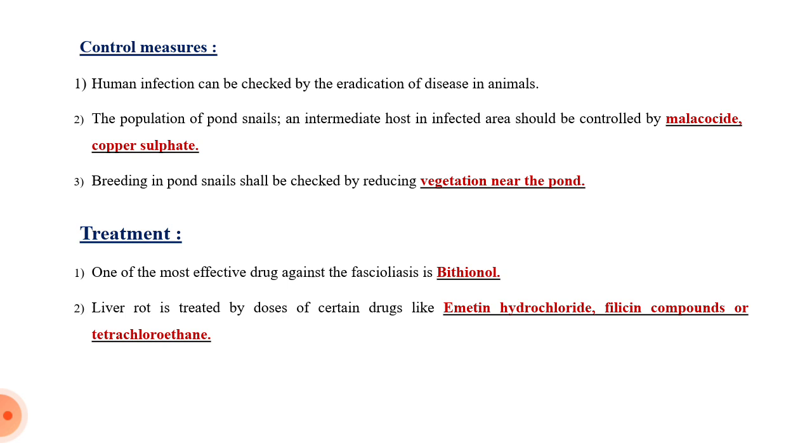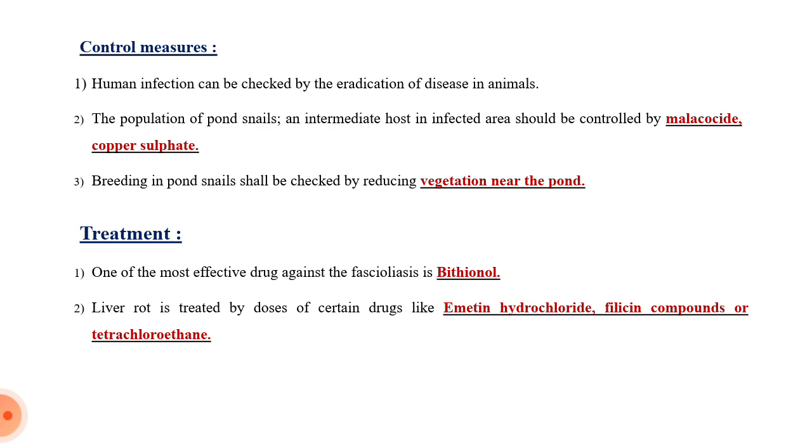Then the population of pond snails, which is the intermediate or secondary host in the infected area, should be controlled by molluscicide copper sulfate. For the completion of their life cycle they require two hosts. If we eradicate the pond snail, then the life cycle will not be completed.